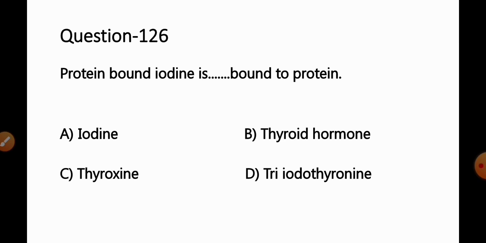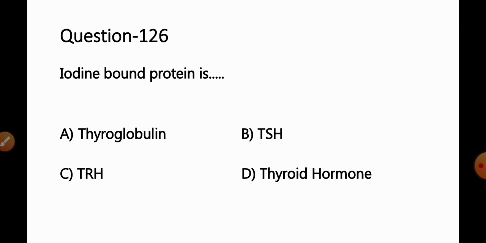But as per the official answer key, they have given option B, thyroid hormone, as the correct answer for this question. Thyroid hormone includes thyroxine, that is T4, and triiodothyronine, that is T3. So it is difficult for me to explain the question as well as the correct answer for this question. So we have modified this question as iodine bound protein is blank. Options are A, thyroglobulin, B, TSH, C, TRH, D, thyroid hormone.